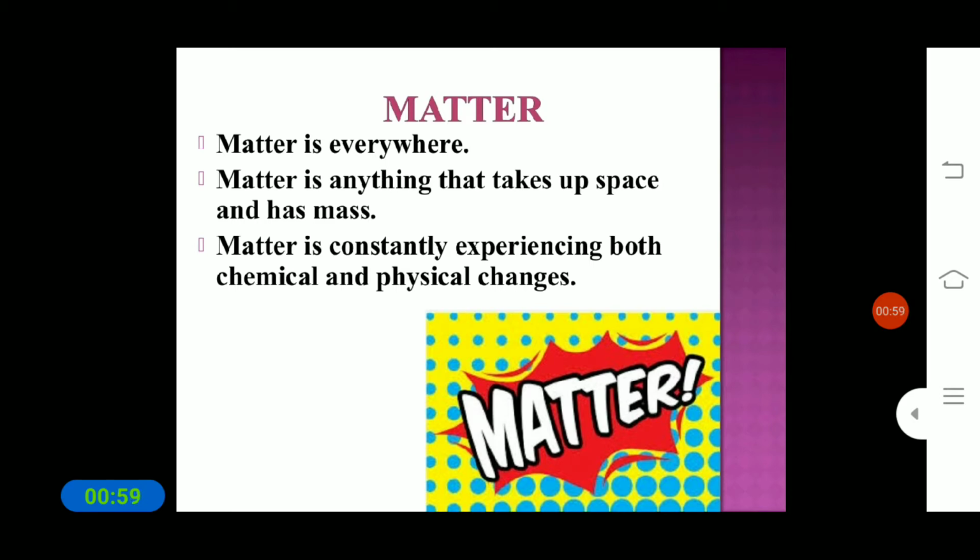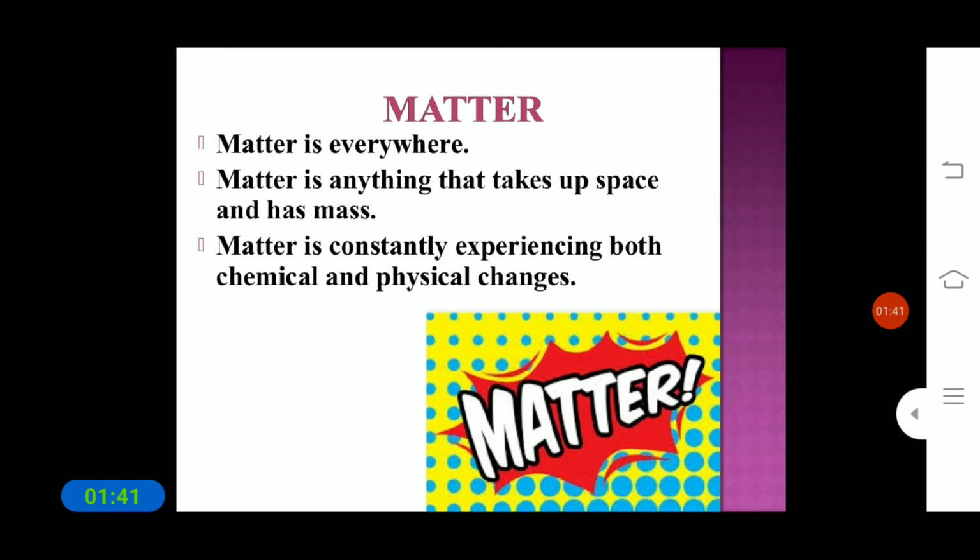So children, around us we can see many objects and things. We can see different kinds of plants, different kinds of animals, and the things which are made by man, such as a chair, the things which we use at our home. And outside we can see buildings, mountains, stones, water, air. So all these things, in chemistry, what do we call them? Matter. Each and every object, each and every small particle.